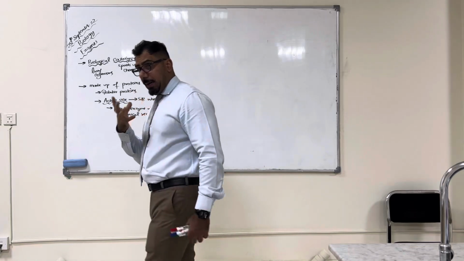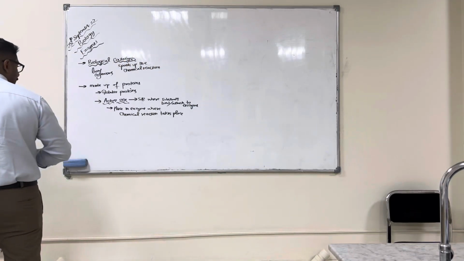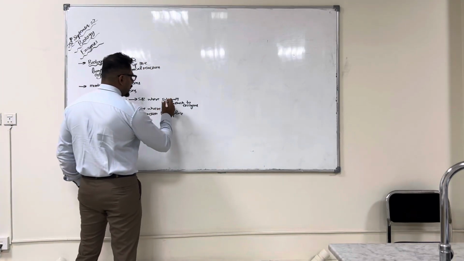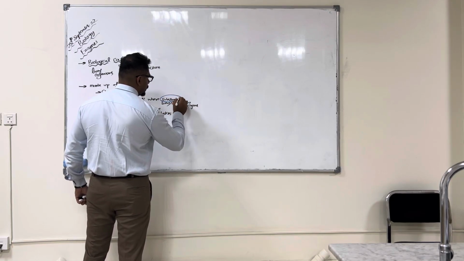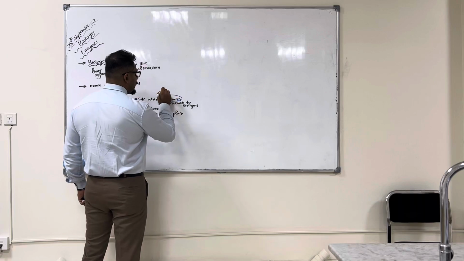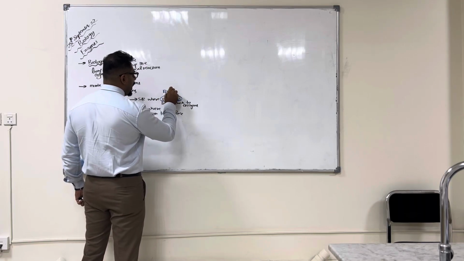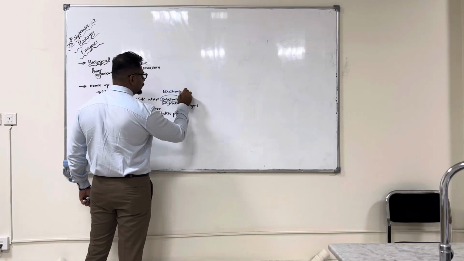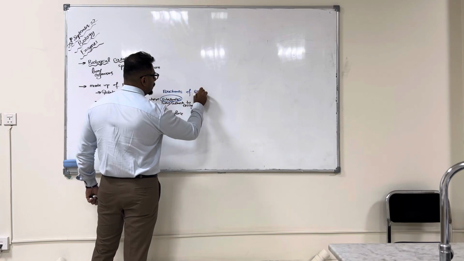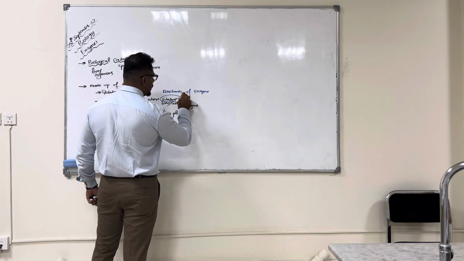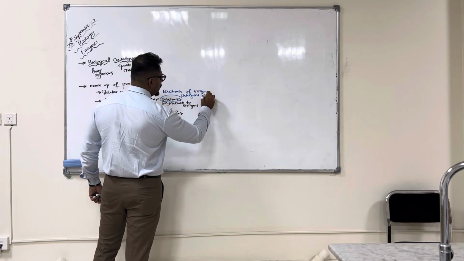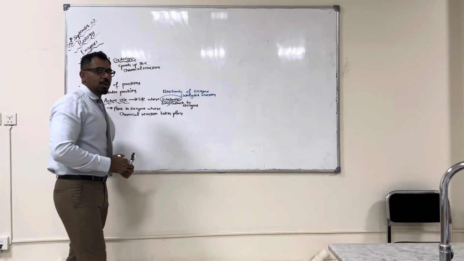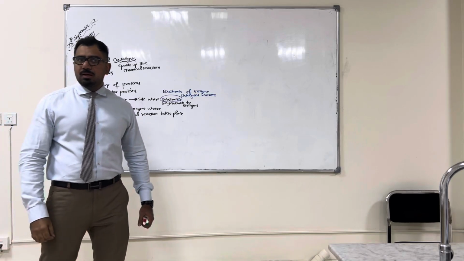Now the next question that comes to your mind is, sir, what do you mean by the word substrate? The reactants of an enzyme reaction are called substrates. Reactants of enzyme-catalyzed reactions, they are called what? Substrates. Right?